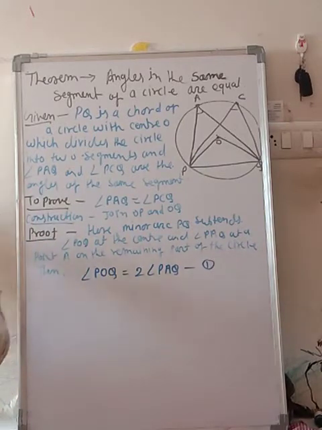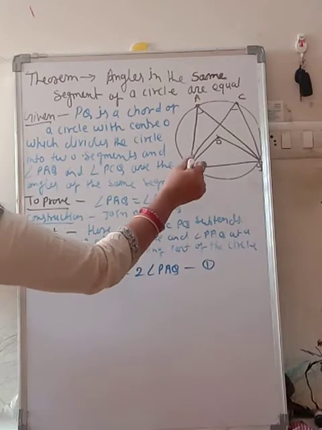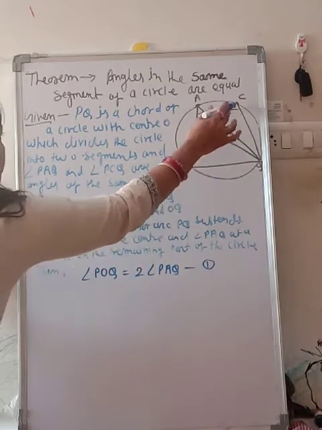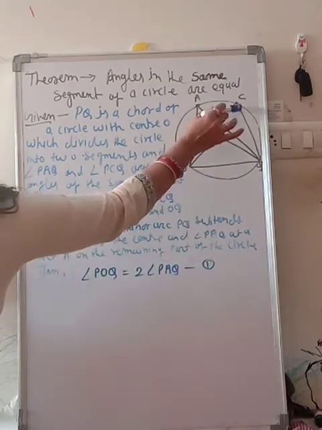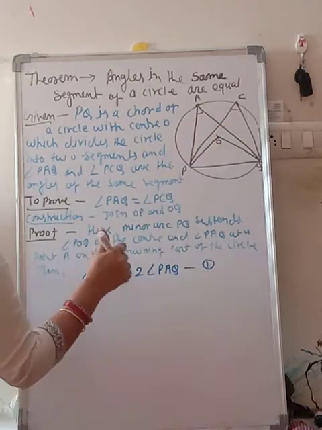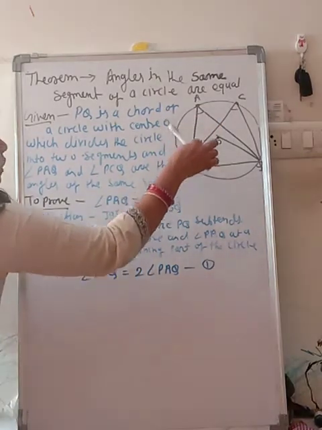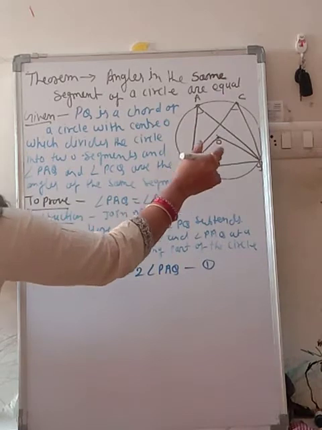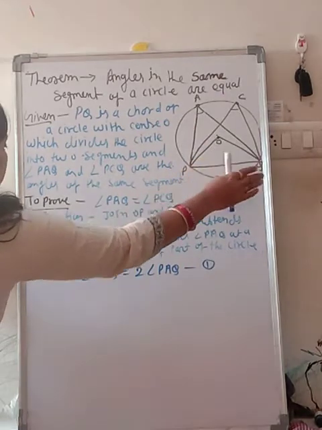So now, to prove: angle PAQ is equal to angle PCQ. Both these angles are the same. First, the construction: join OP and OQ. OP and OQ are joined.